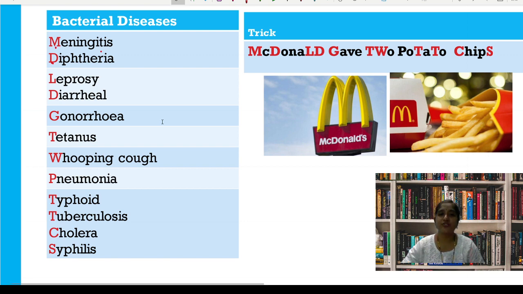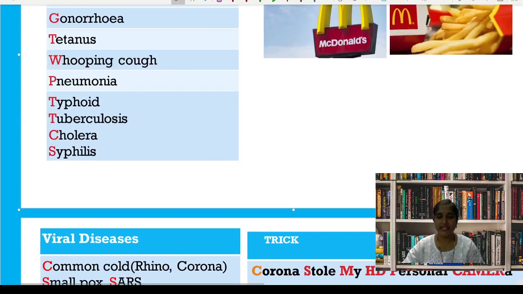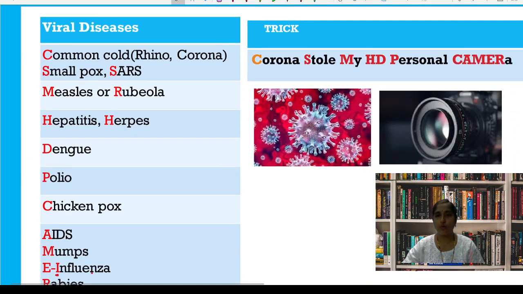The next trick is for viral diseases: Corona stole my HD personal camera. Because of the corona pandemic, everyone stayed away from movie theaters. So the trick is Corona stole my HD personal camera. C for common cold, S for smallpox, S for SARS, M for measles, R for rubella, H for hepatitis, herpes, D for dengue, P for polio, C for chickenpox, A for AIDS, M for mumps, E for influenza, and R for rabies. So that is the viral diseases trick.